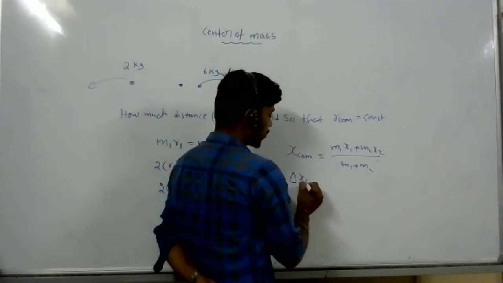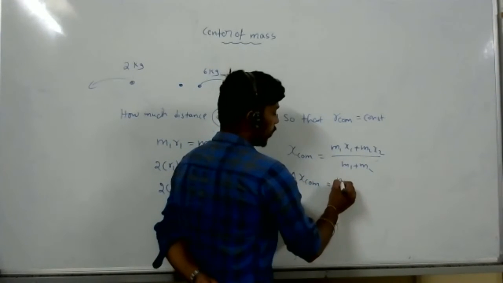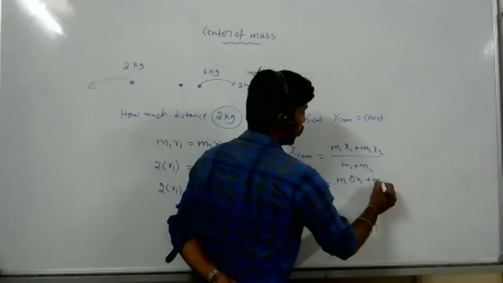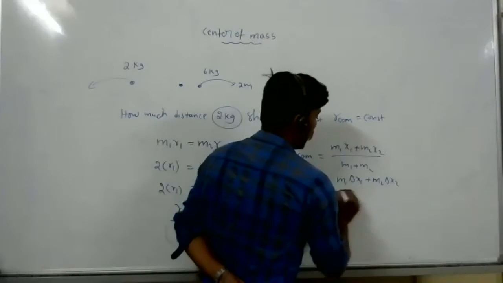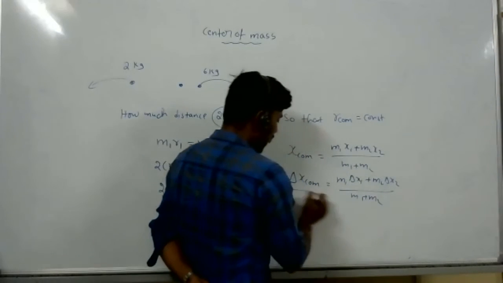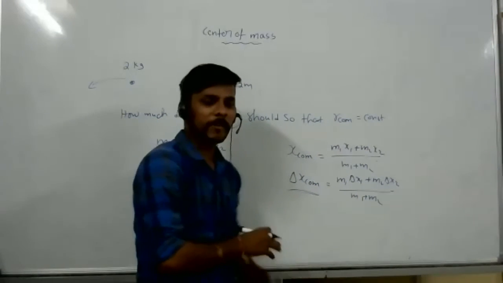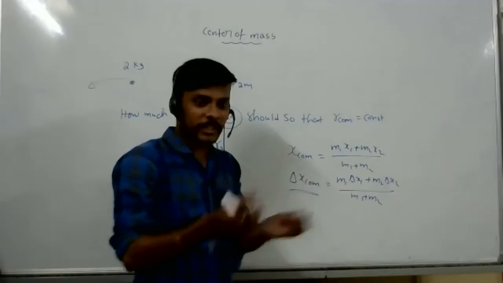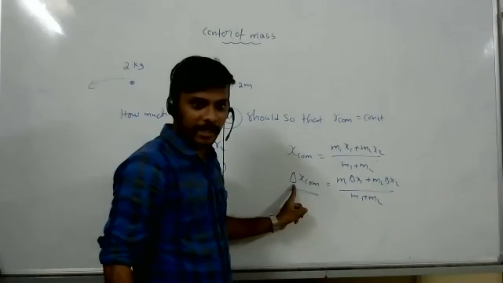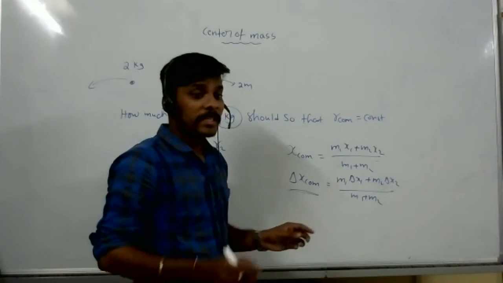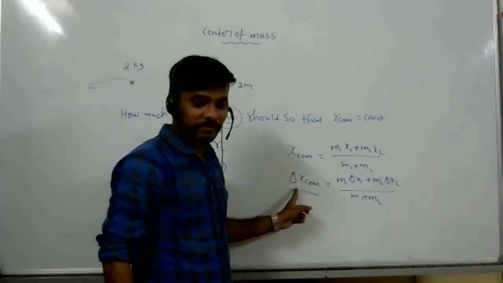So delta X center of mass equals M1 delta X1 plus M2 delta X2 by M1 plus M2. This delta X center of mass is the change in the center of mass, which means shift. If there is any change in the center of mass, it will be represented here.